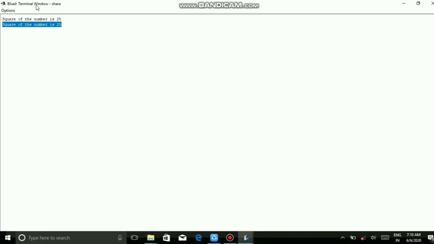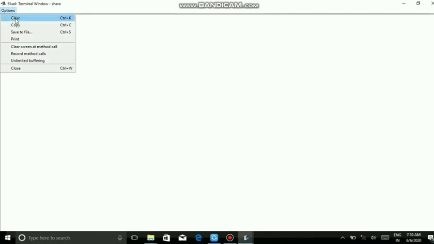And if you don't want the previous programs' output to appear, you have to click options, then select clear screen at method call. So when you select this clear screen at method call, whenever you run new programs, only the new program's output will be listed.